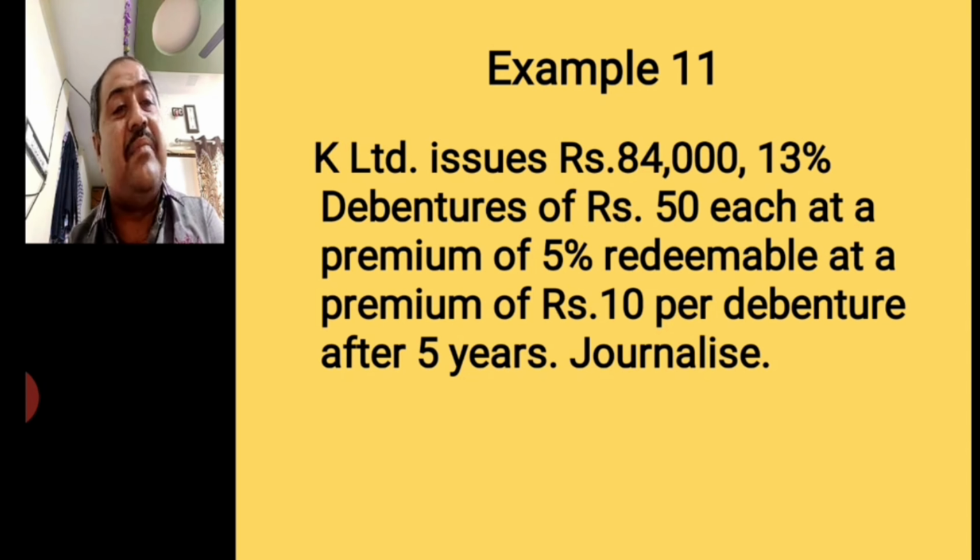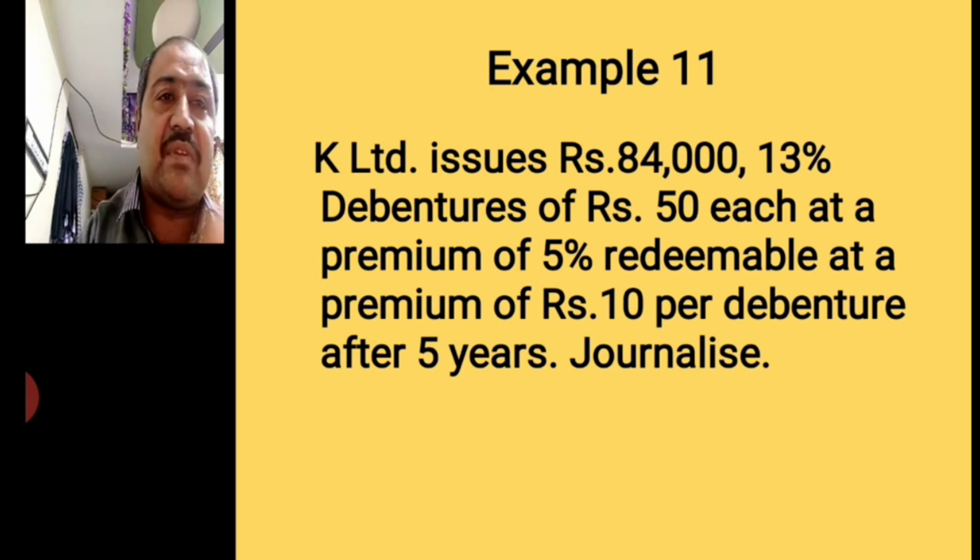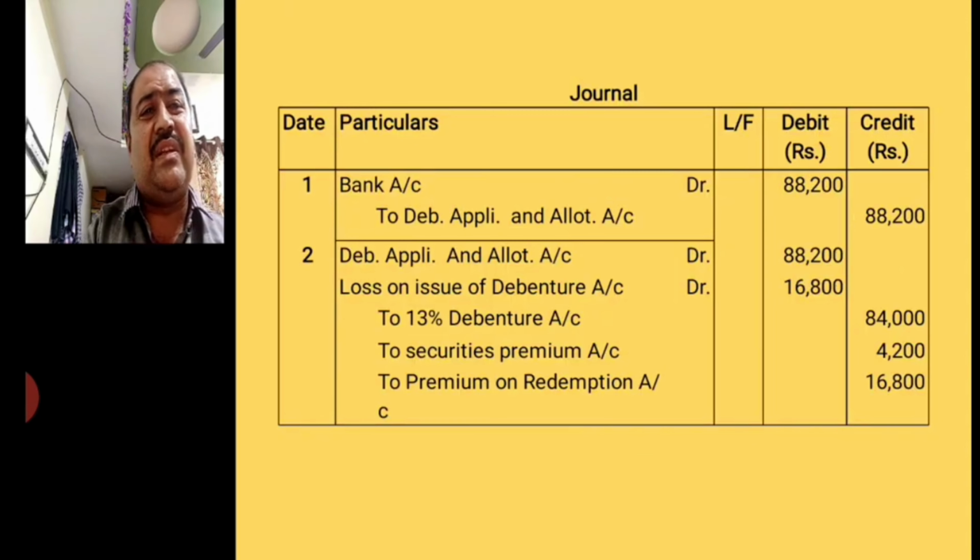84,000 rupees is given. Mind well, this is not the number of shares. So 84,000 is the total amount of debentures, and 50 rupees each. So you can calculate the number of debentures by dividing 84,000 by 50. The journal entries are this. I think it is not needed to explain.